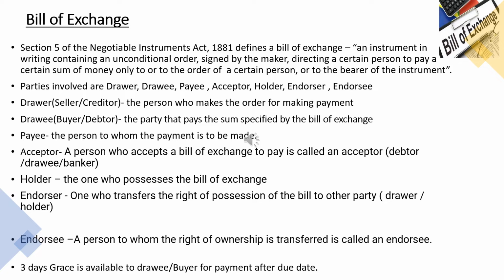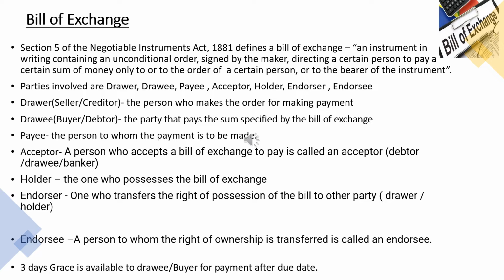And this bill of exchange should contain the title of the bill. That is, the title bill of exchange will be mentioned on the face of the document. And the bill of exchange should contain the date when it was drawn. And the bill of exchange also should contain the amount to be paid, and the amount must be mentioned in both words and figures so that no one can alter the amount. This bill of exchange should also contain the maturity date. That is, after how many days or months the payment is to be paid from the date the bill of exchange was drawn.